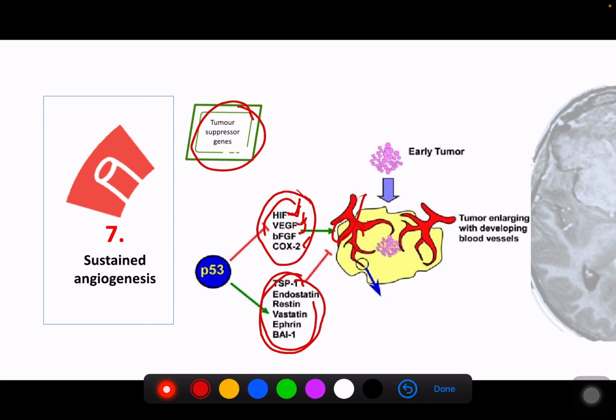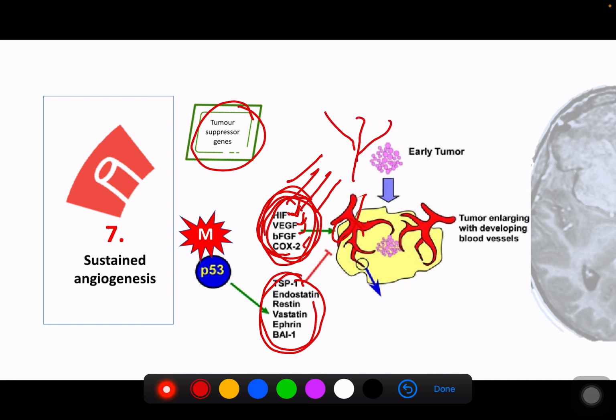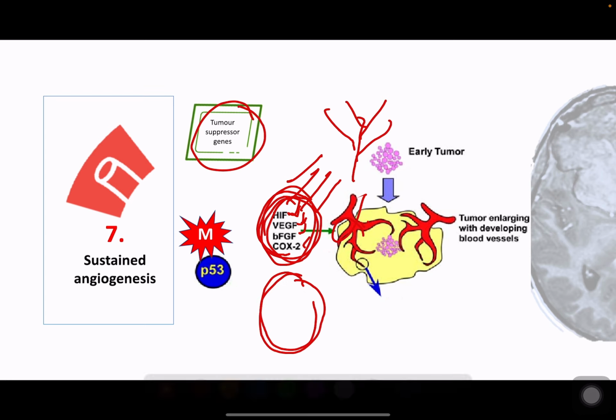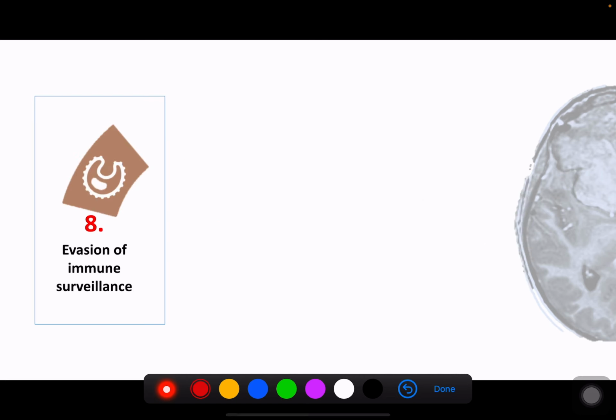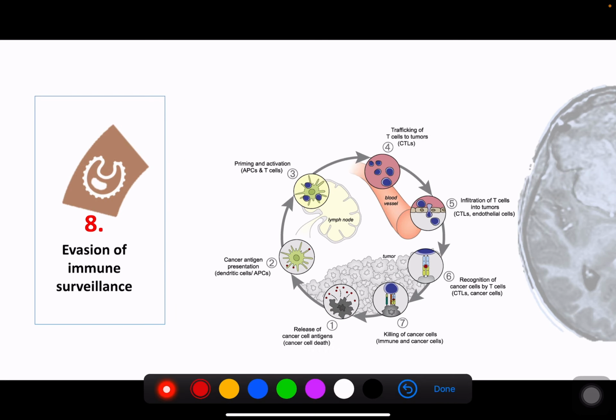So in tumor cells, there's mutation of P53. When there's a mutation of P53, there's no inhibition. So the VEGF, HIF will just work and work and work, and there will be more blood vessels. At the same time, there is no inhibition at all from the products stated here. So that's the reason why the loss of tumor suppressor genes is useful in terms of giving the tumor more blood vessels.